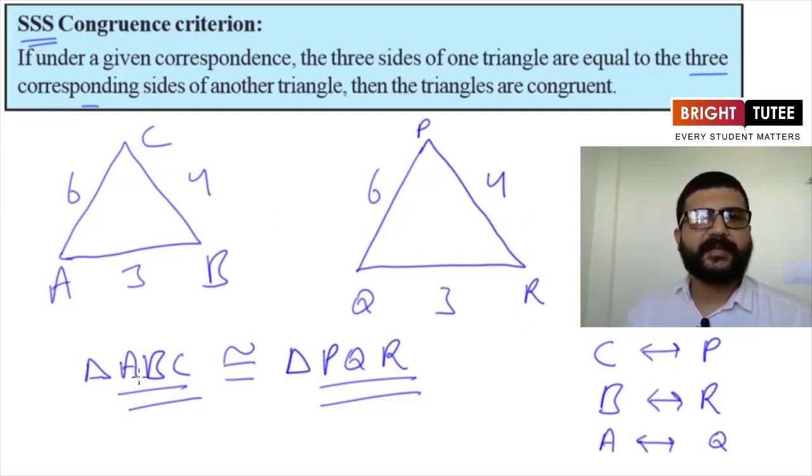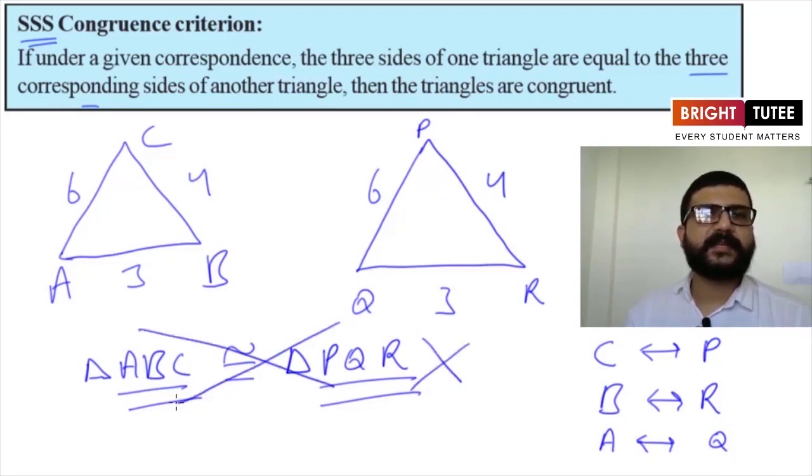Now see here, what is the relation we have written? It is ABC is corresponding to PQR, but here A corresponds to Q and B corresponds to R, but according to this, A is corresponding to P and B is corresponding to Q, which is not true. Hence, this is not the congruency relation. So what will be the congruency relation?